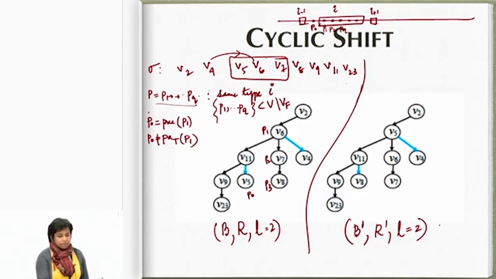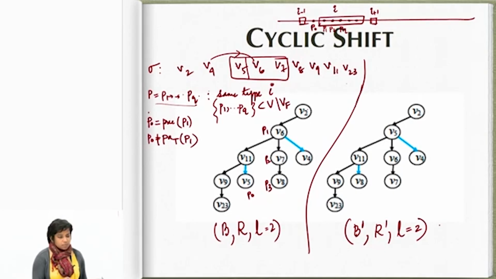So this is V5, V6, V7. V5 is the parent P0 which appears before V6, before P1, but V5 is not the parent of P1, V6, in this graph, because the parent of V6 is V2. This is the situation in which I can perform a cyclic shift.